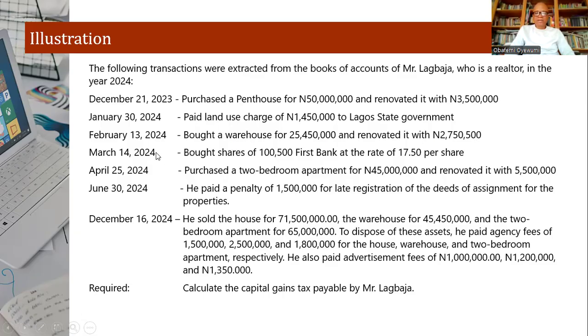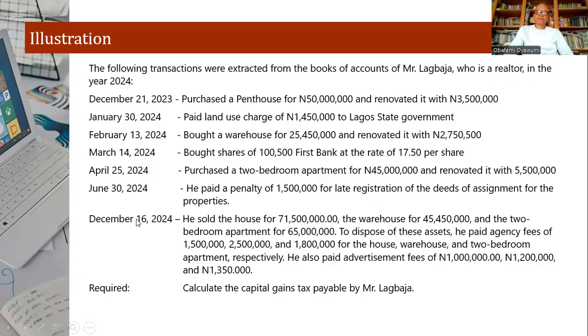On the 14th of March, he bought 100,500 shares of First Bank at the rate of 17.5 per share, purchased a 2-bedroom apartment for 45 million and renovated it with 5,500,000 on the 25th of April. On 30th of June 2024, he paid a penalty of 1.5 million for late registration of the deed of assignment for the properties.